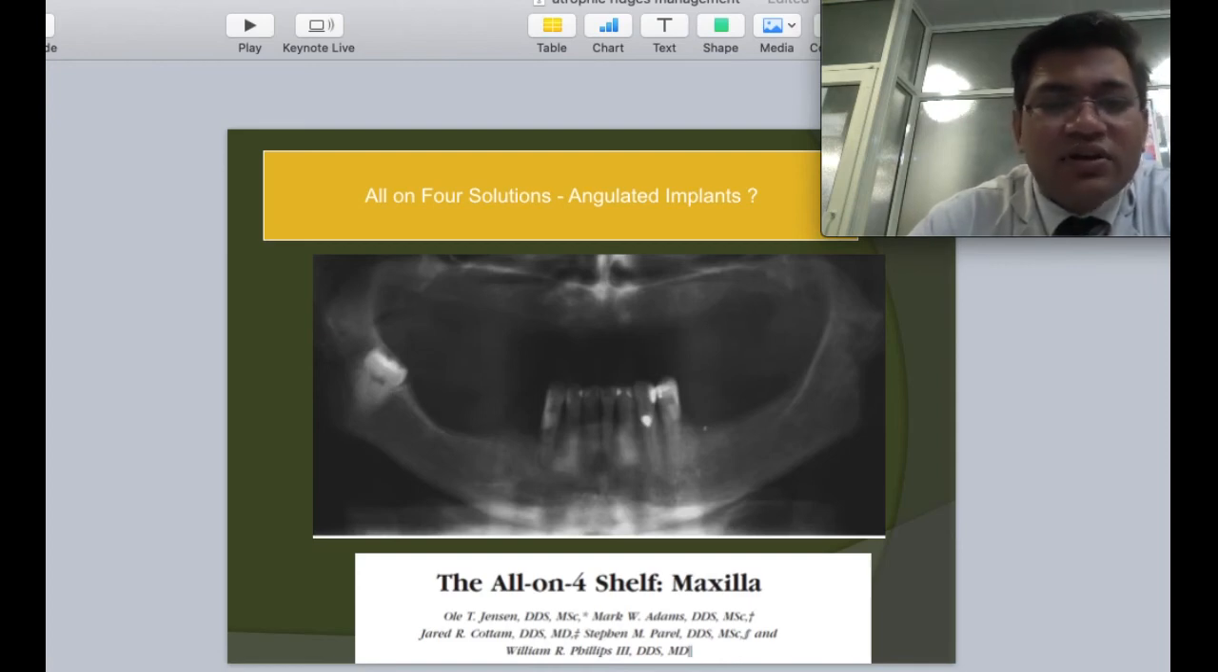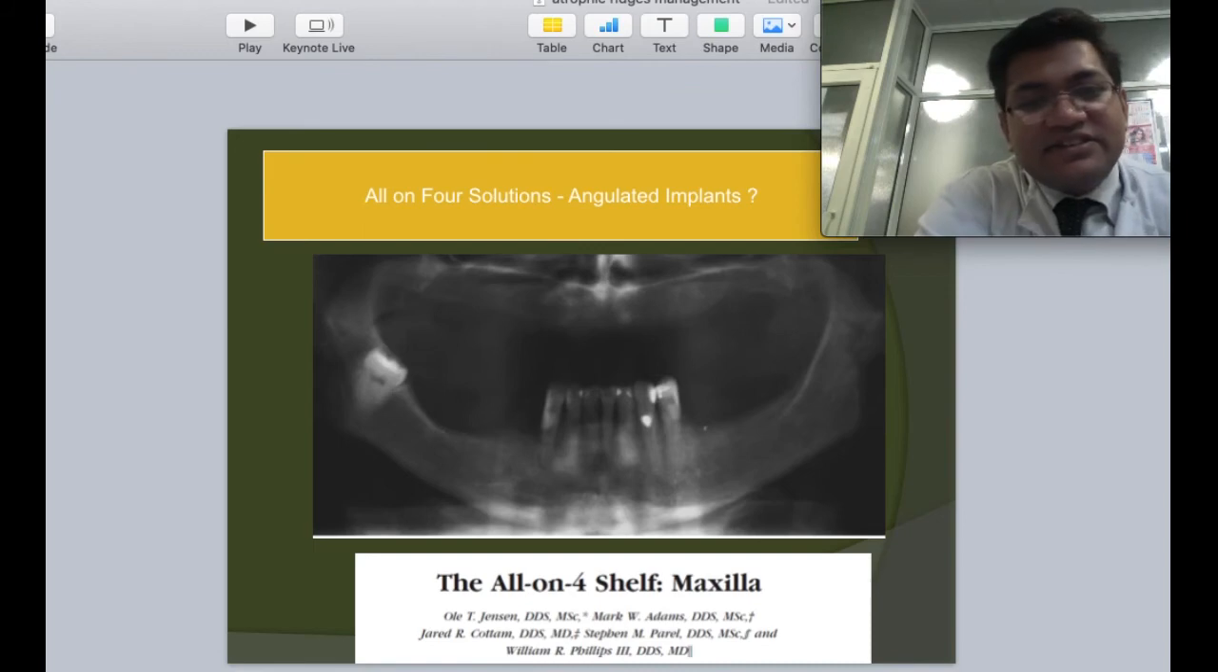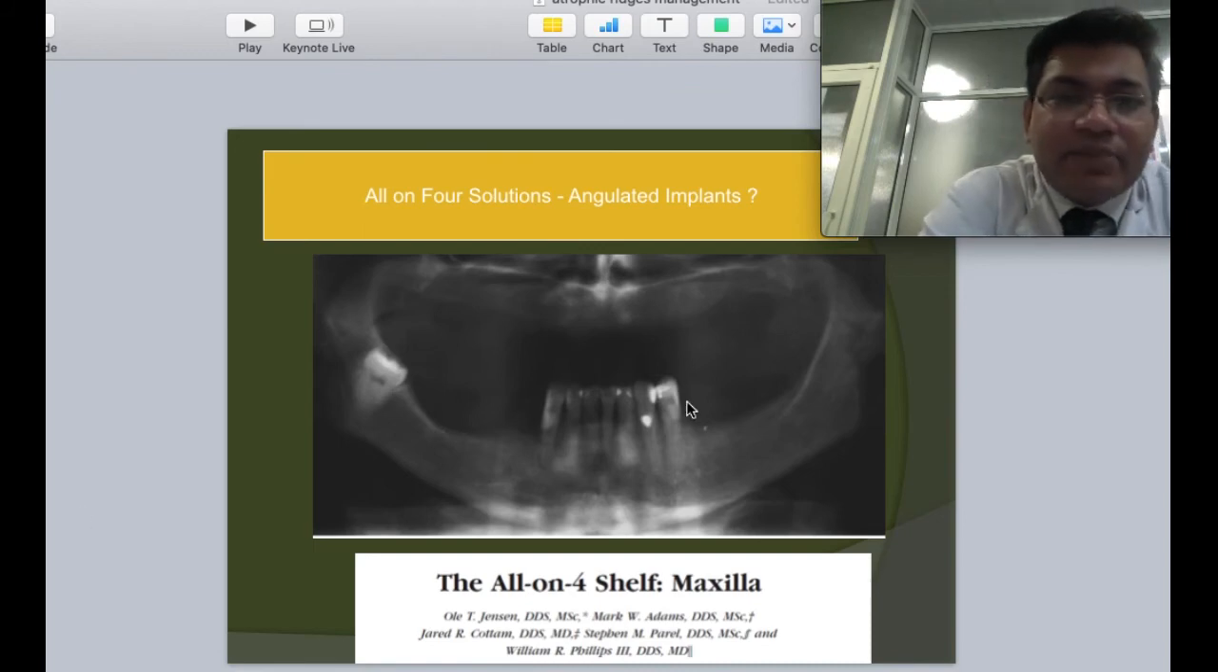I, for one, am not significant with the good advantages that we have with guided surgery. I have been able to manage most of the cases through conventional all-on-6 implants. But there are definitely cases as challenging as this, which require angulated implants, all-on-4 solutions that we have available. So, what is basically an all-on-4 solution?